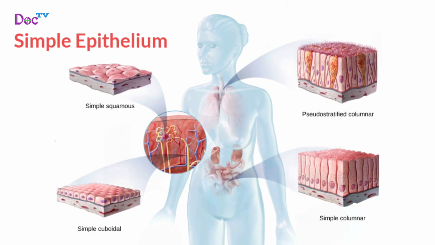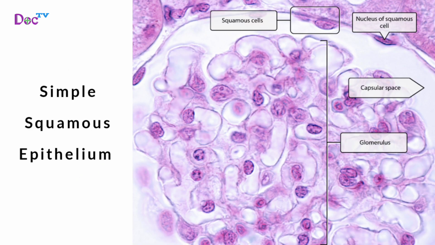Now comes to our fourth topic, simple epithelium. Simple epithelium tissue has one cell layer which facilitate absorption, diffusion, and filtration. Based on the shape of its cells, it is classified as simple squamous epithelium. It has flattened cells with disc-shaped central nuclei and sparse cytoplasm. This structure facilitates diffusion and filtration in the lining of the glomeruli.